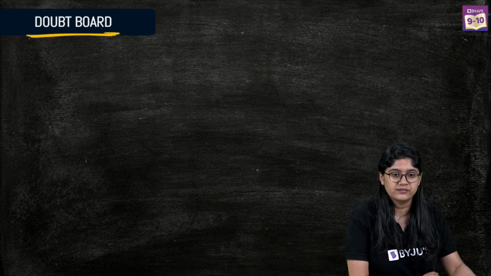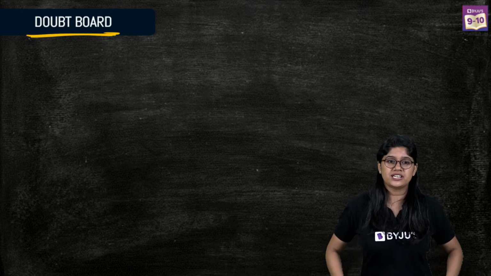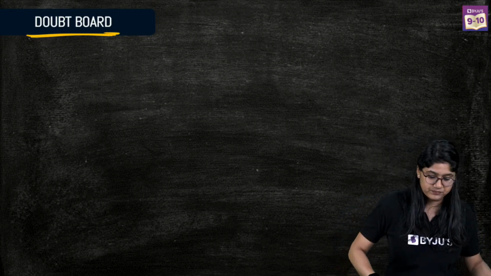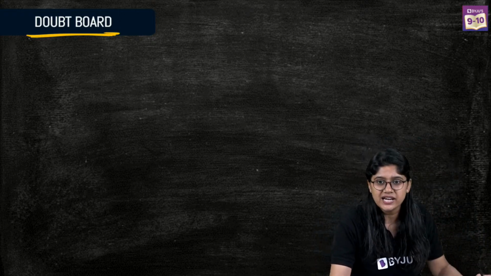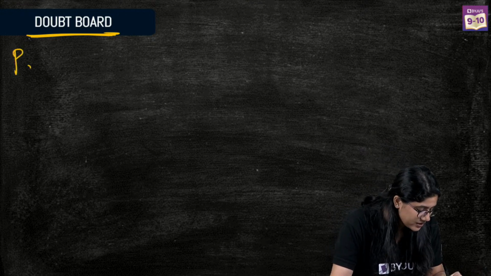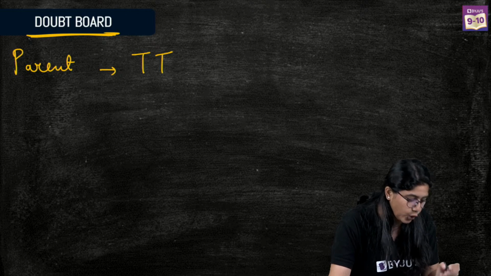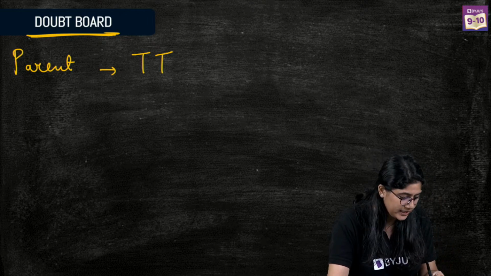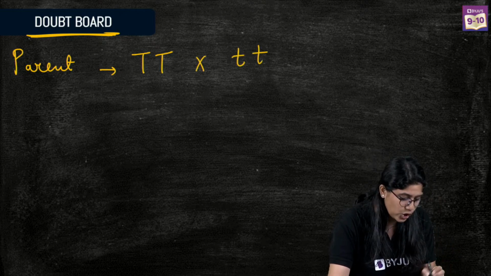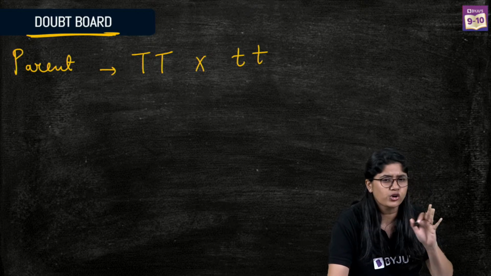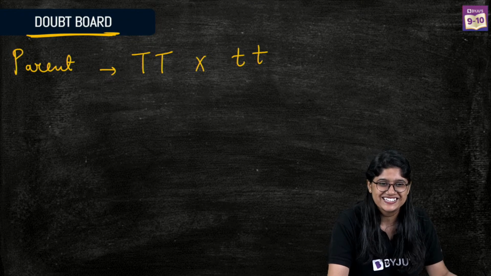F2 generation. Okay, I'm telling it once in Hindi. Everyone focus over here. Okay, last time. So we have the parent. We have pure tall plants, right? And we have pure short plants. Clear, everyone? Now everyone focus over here.